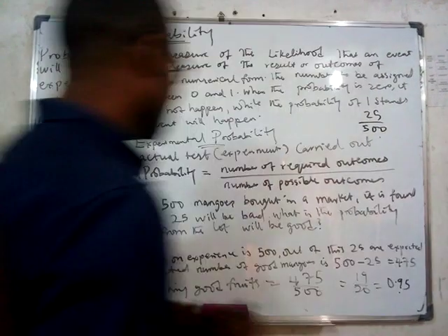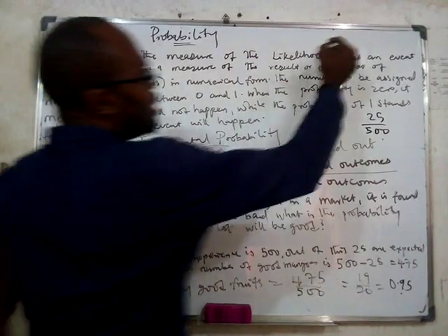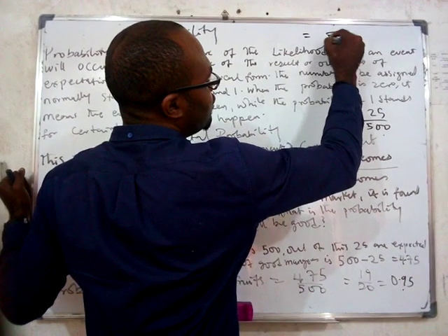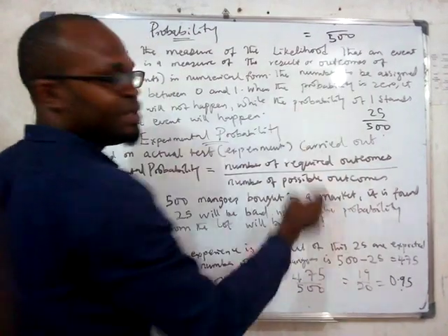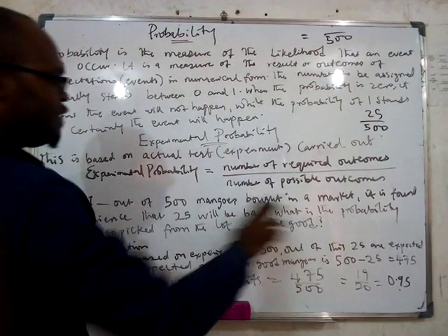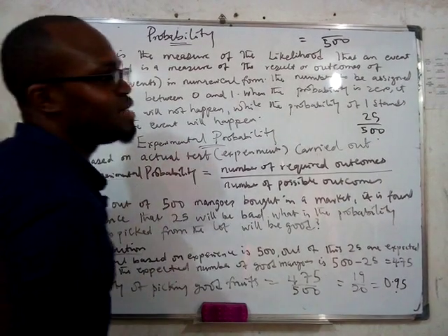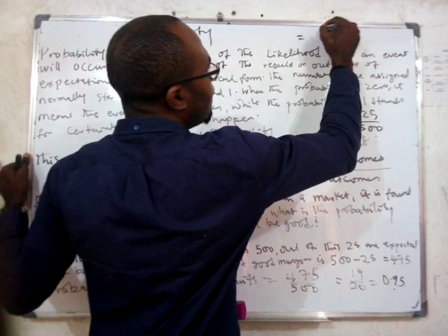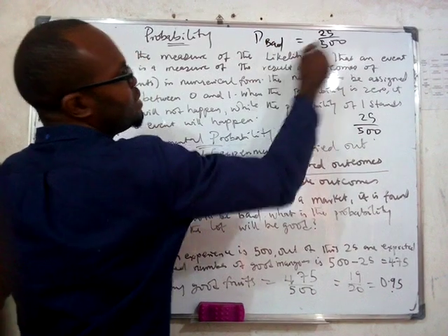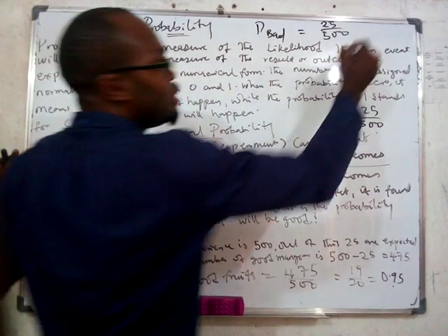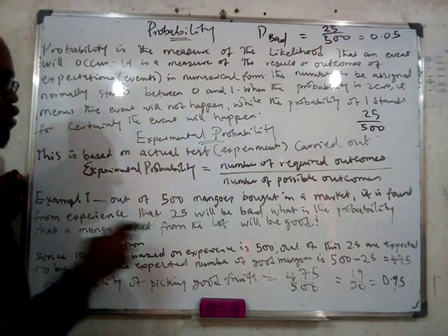Is that clear? So look at this question. Out of 500 mangoes, what's the total mangoes? 500. So you can say that all the possible outcome is 500. That will be down. Out of 500 mangoes, it is found from experience that 25 will be bad. So if somebody asks you what is the probability of bad, what will you tell the person? It will be just 25 over 500, which will give us 0.05. That's the probability that a mango that you pick will be bad.